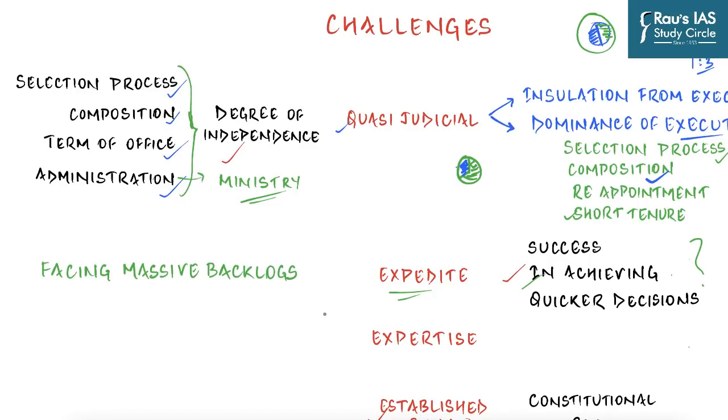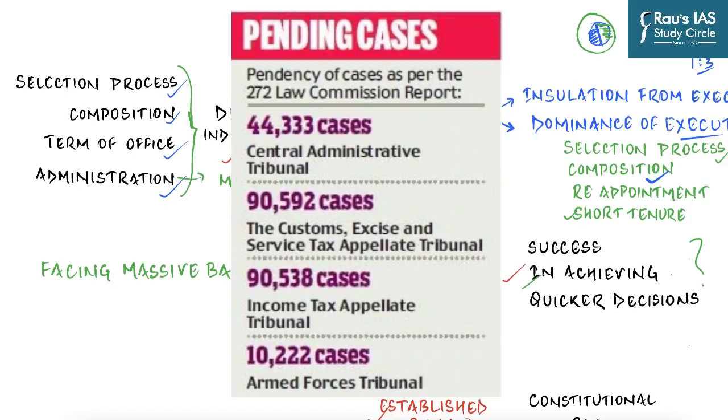So for example, Central Administrative Tribunal still has around 45,000 cases pending. 90,000 cases are pending in Customs, Excise, Service Tax Appellate Tribunal. Income Tax Tribunal has around 90,000 cases and more than 10,000 cases in Armed Forces Tribunal. And similar is the case with most other tribunals as well. And so if you compile all this data together, it is almost at the same level of that of traditional judiciary.